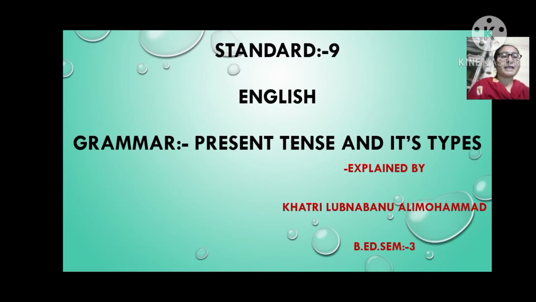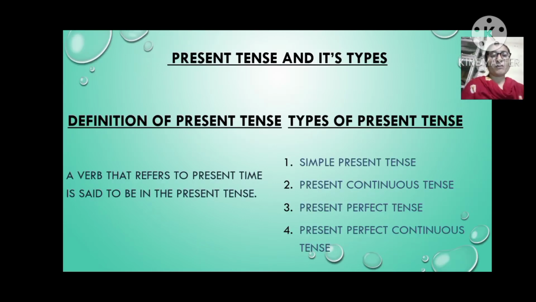the present tense and its types. Today we are going to study the first type, which is present tense and its types. Let's see the definition of present tense. A verb that refers to present time is said to be in the present tense.